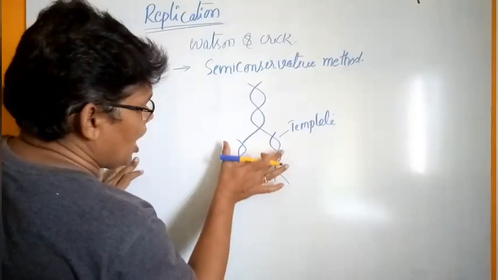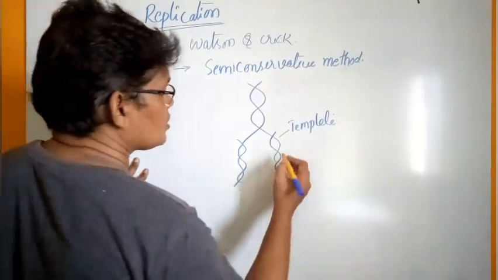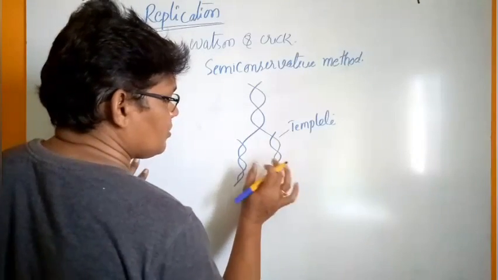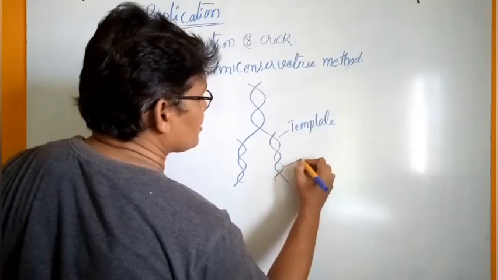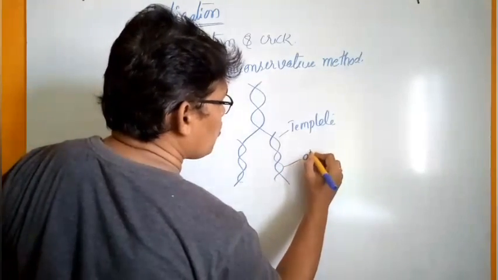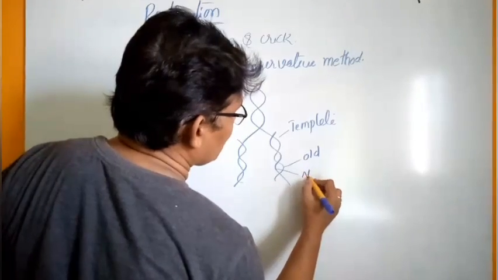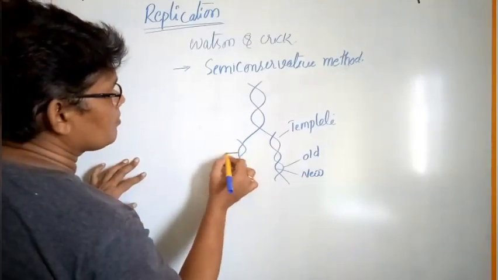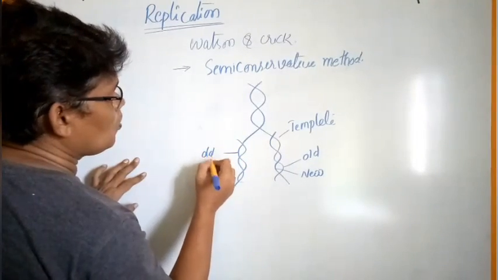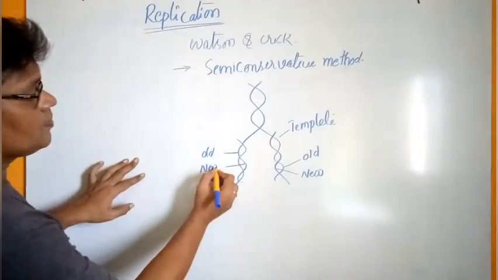So after completion of replication, in one DNA molecule, one strand is the old one and the complementary strand is the new one. In the same way, one is old, the second one is new.